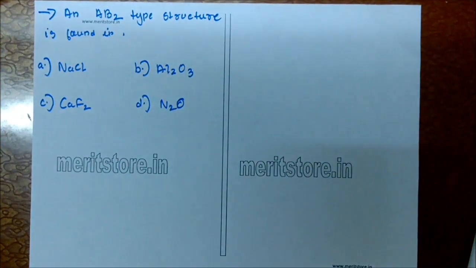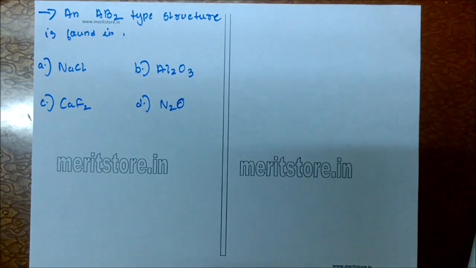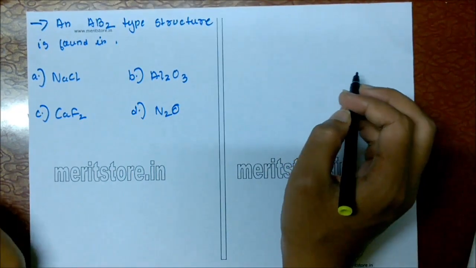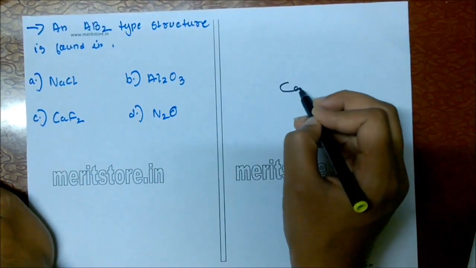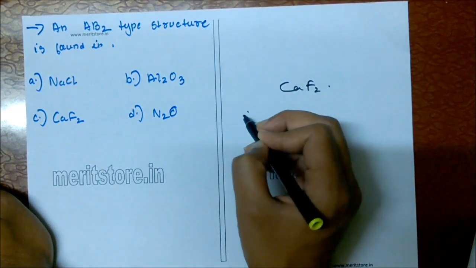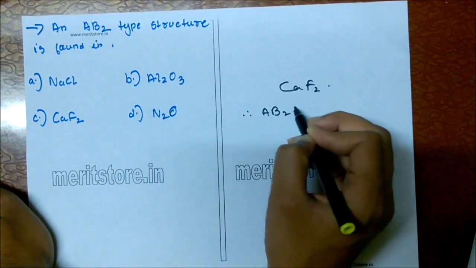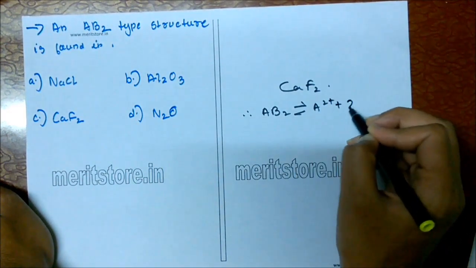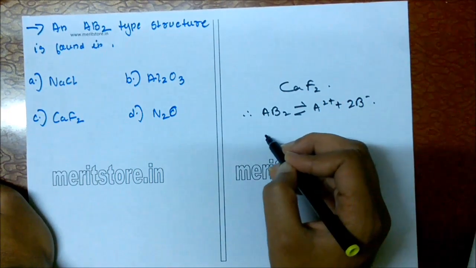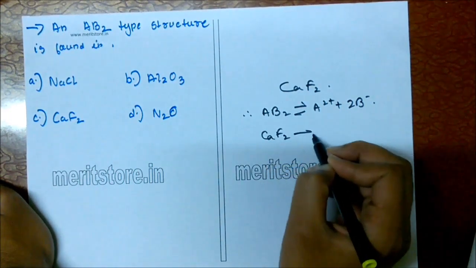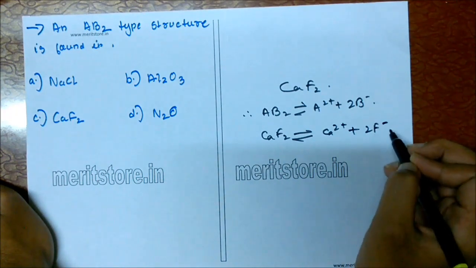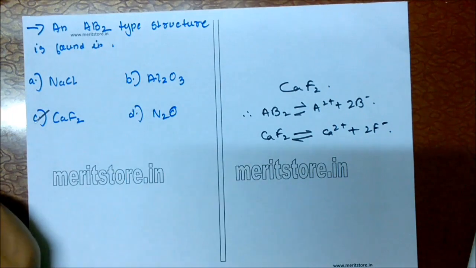An AB2 type structure is found in A NaCl, B Al2O3, C CaF2, D N2O. AB2 type of structure is present in CaF2, calcium fluoride. We can see AB2 can be written as A2+ 2B-. Similarly, calcium fluoride can be written as Ca2+ 2F-. So option C is the correct answer.